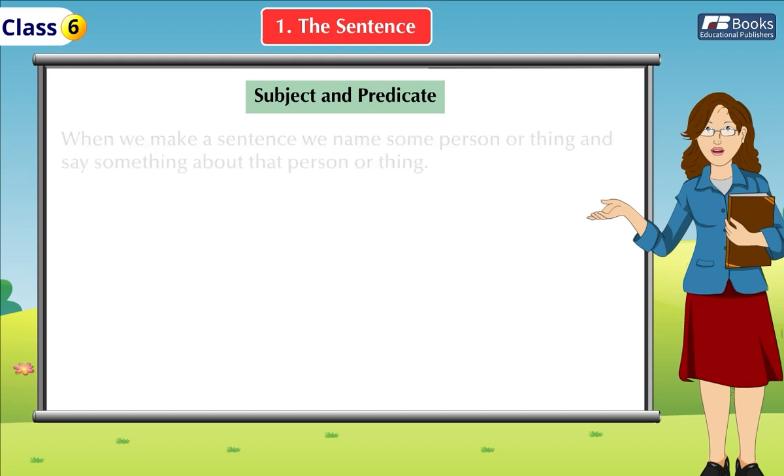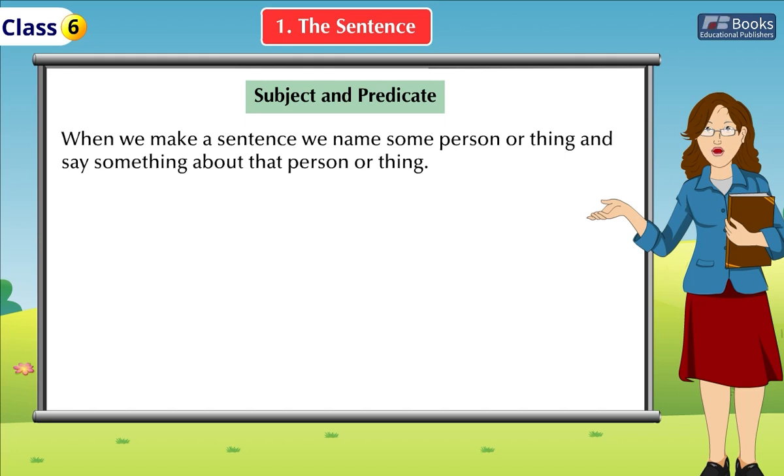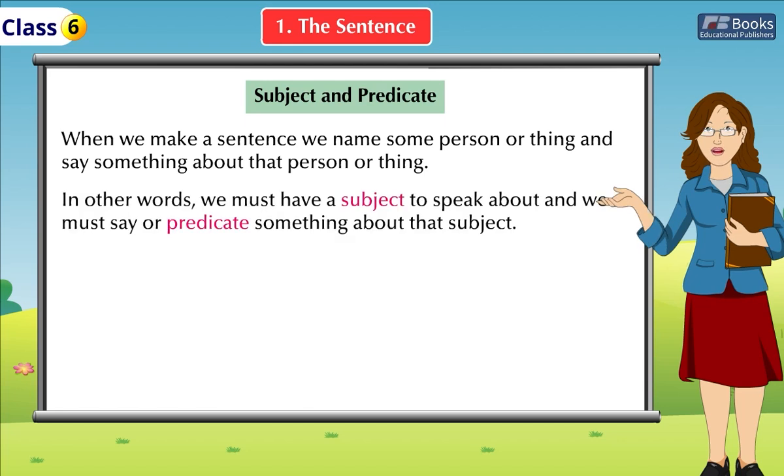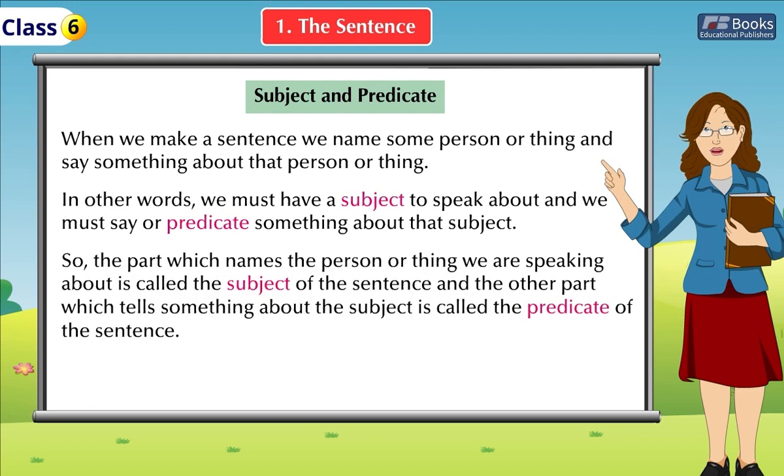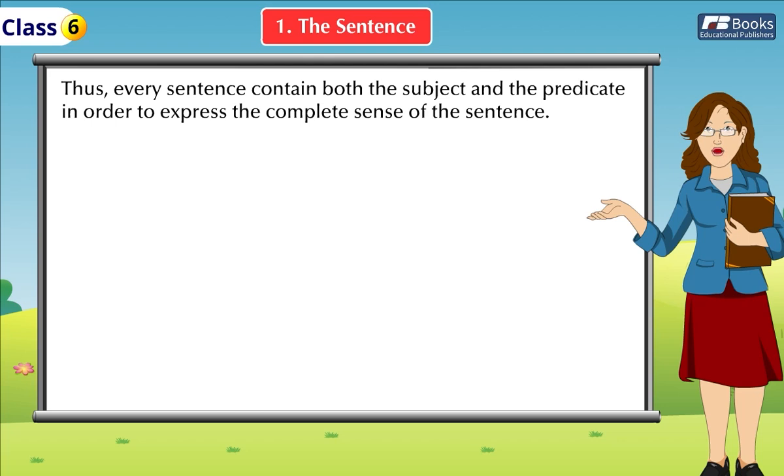Subject and predicate. When we make a sentence, we name some person or thing and say something about that person or thing. In other words, we must have a subject to speak about, and we must say or predicate something about that subject. So, the part which names the person or thing we are speaking about is called the subject of the sentence, and the other part which tells us something about the subject is called the predicate of the sentence. Thus, every sentence contains both the subject and the predicate in order to express the complete sense of the sentence.